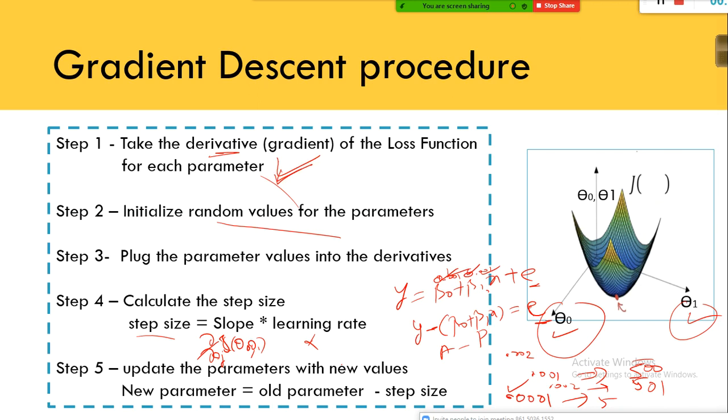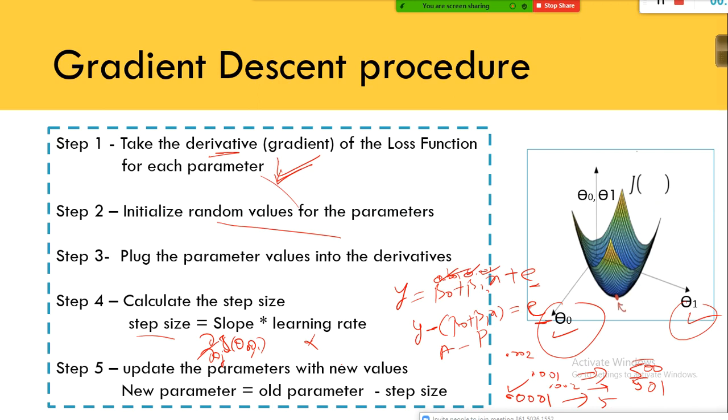Gradient is nothing but slope; these are the fancy terms. Which direction should I go? Only when you take the partial derivative of the cost function will it give you the direction.